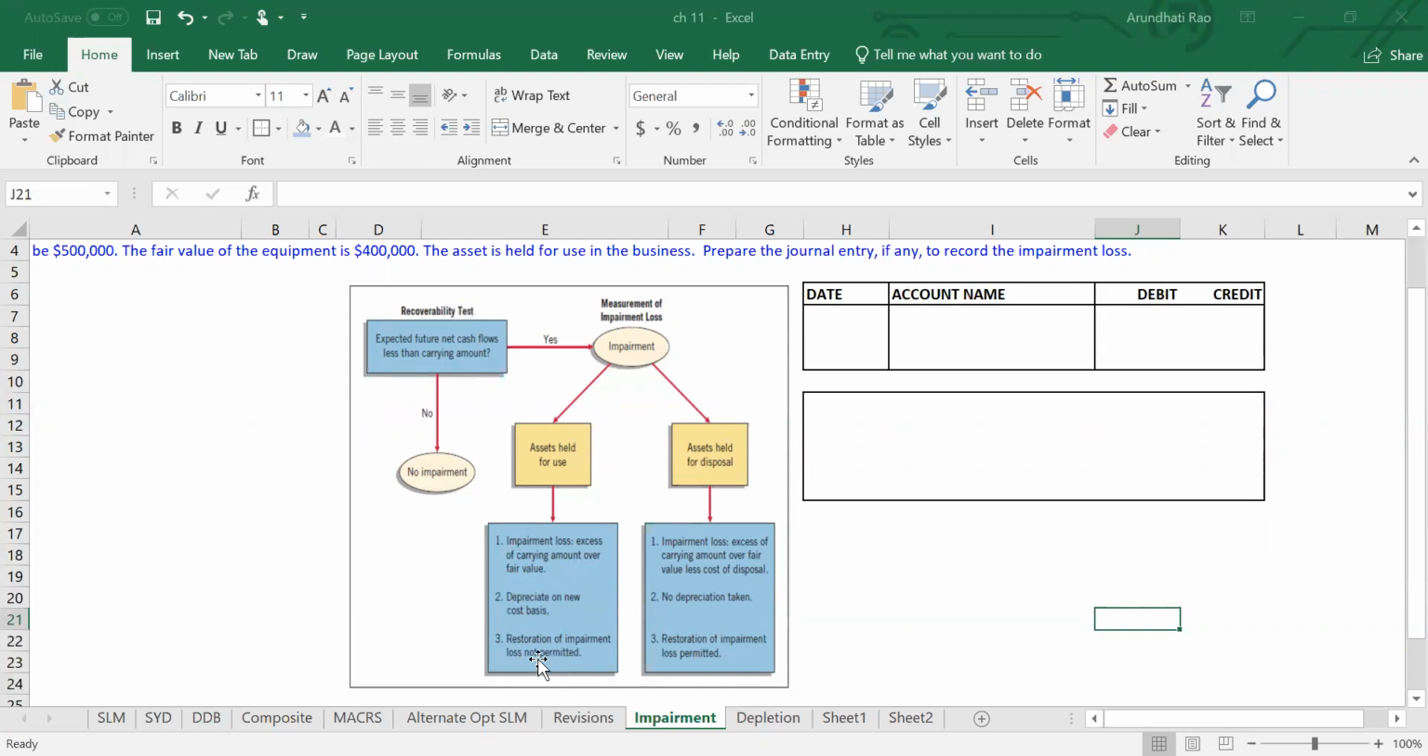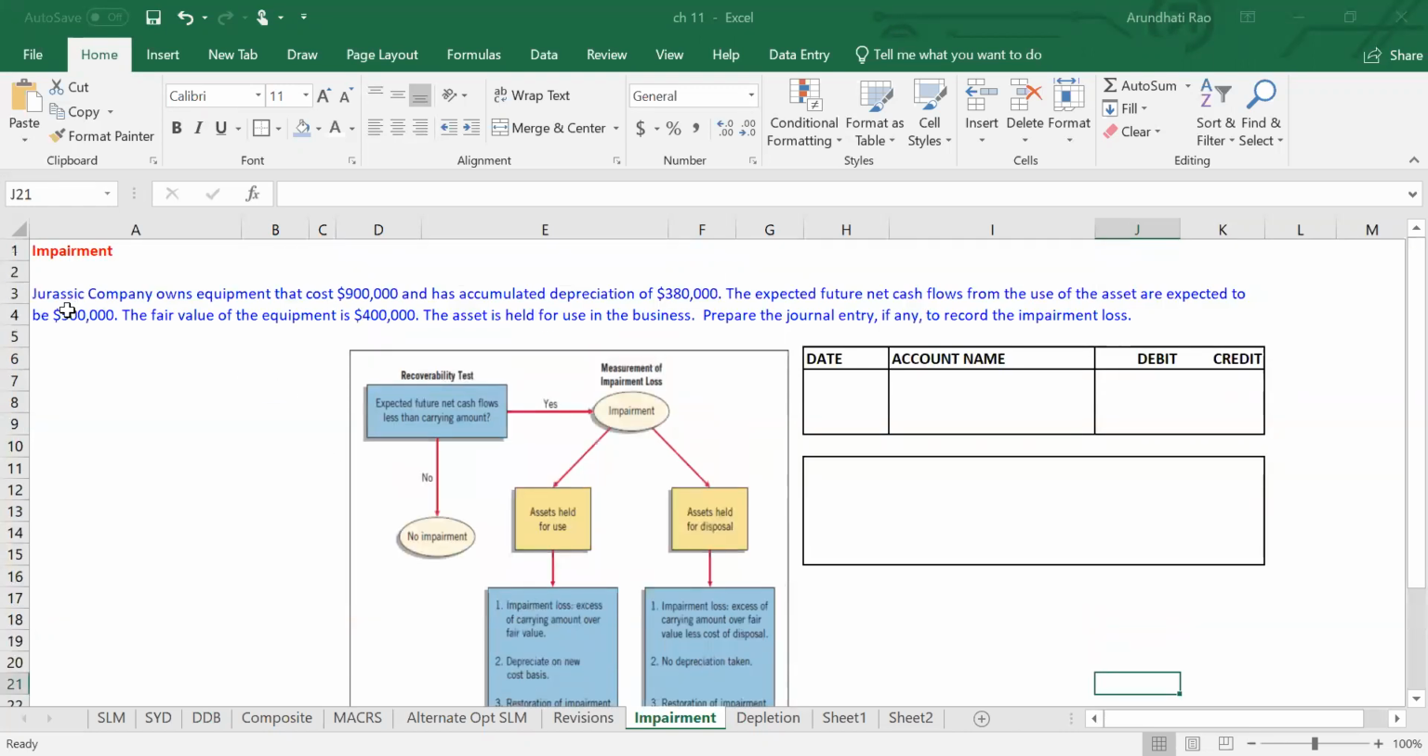What this means is, in future, let's say a year or two down the road, things start looking up and we think that the future cash flows are going to be more than the carrying value, we're not allowed to reverse the loss. If it's held for disposal, they're not going to take depreciation because the asset is held for disposal, and the impairment loss is calculated as the excess of the carrying amount over fair value less any cost to dispose. Let's look at the example we have here.